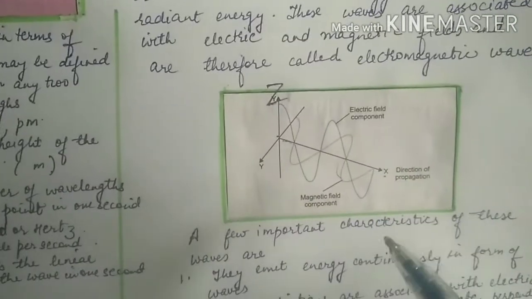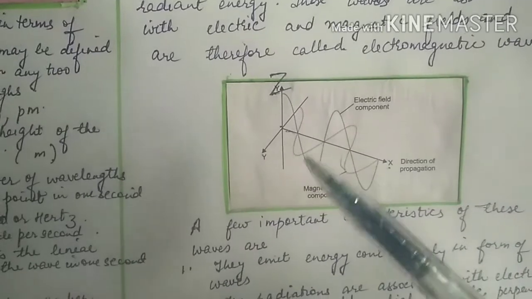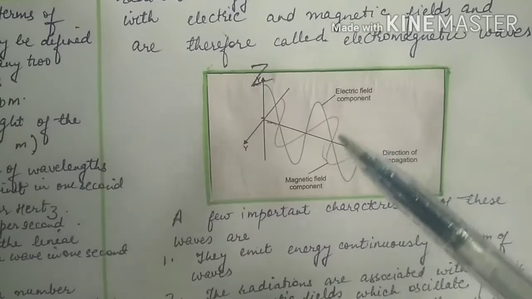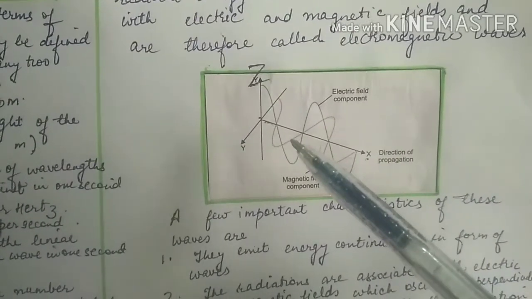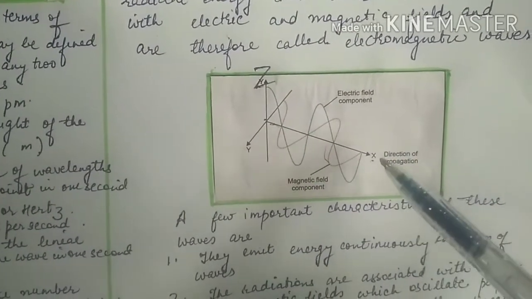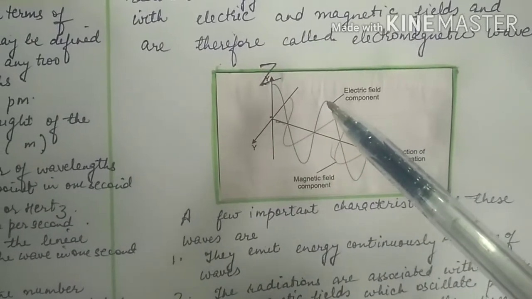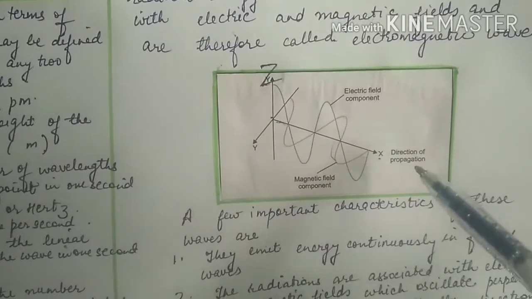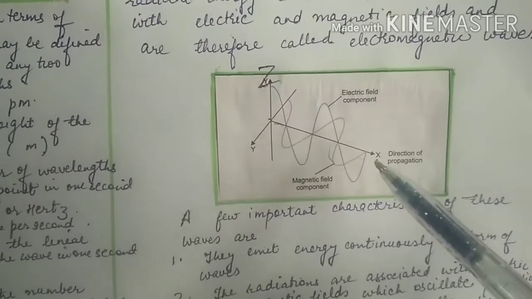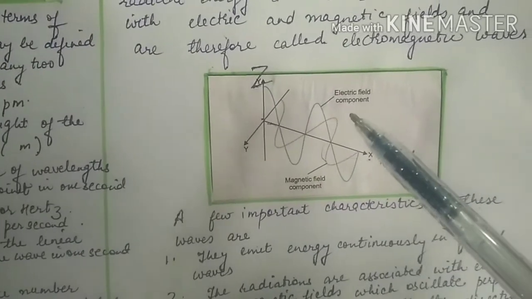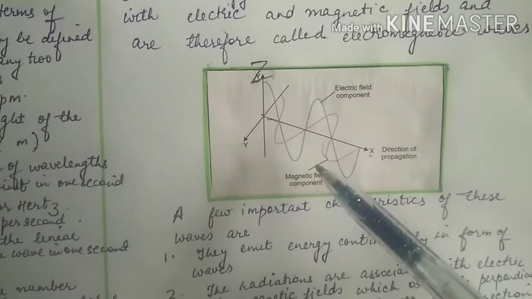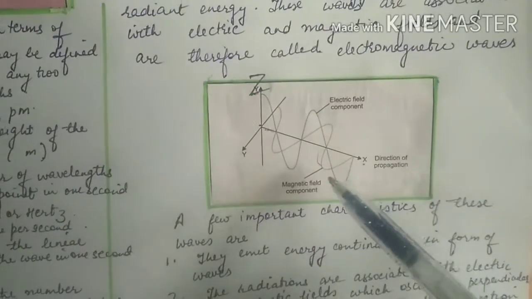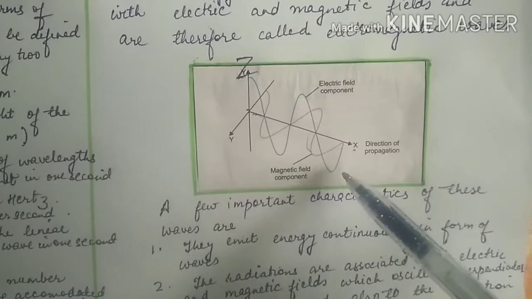The few important characteristics of these waves are: if light is traveling in this direction, then there is an electric field given by blue color in this video. If the direction of propagation of light is in the x-axis, then this electric field component is in the z-axis, and the z-axis is at right angles to the x-axis.